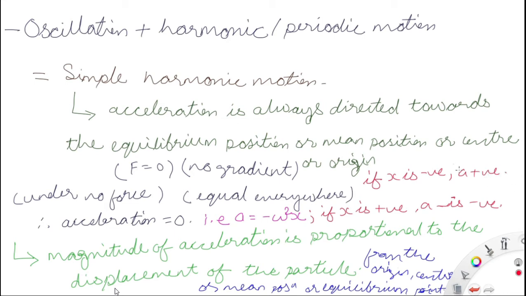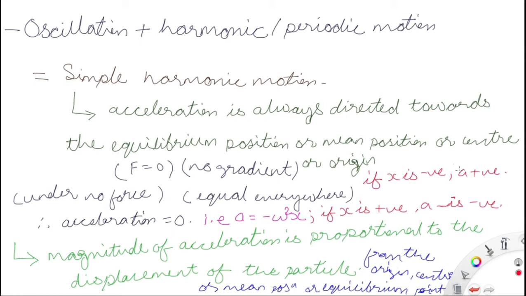So when the oscillation is happening after a regular time interval, or the oscillation has become harmonic or periodic, then that type of motion is known as simple harmonic motion. In simple harmonic motion, the acceleration is always directed towards the equilibrium position, or the mean position, or the center, or the origin. All are the same thing, whether you say equilibrium position, mean position, center, or origin.